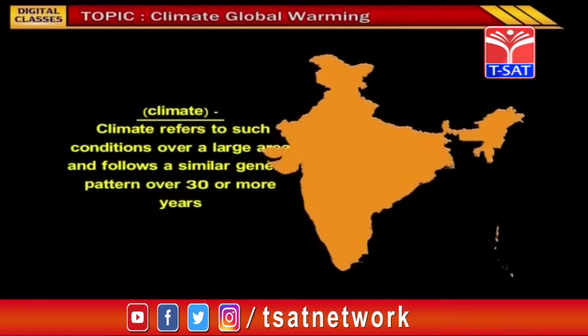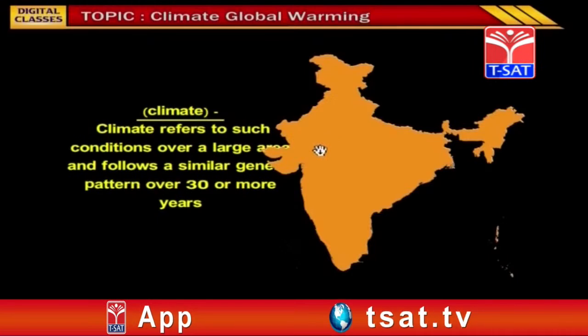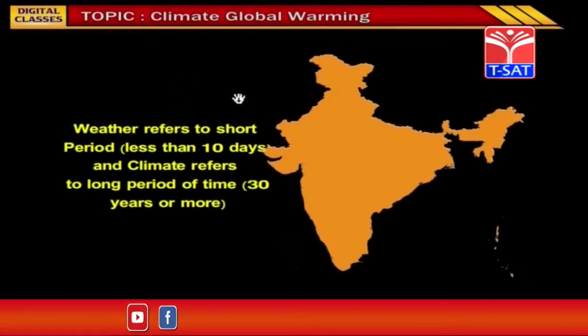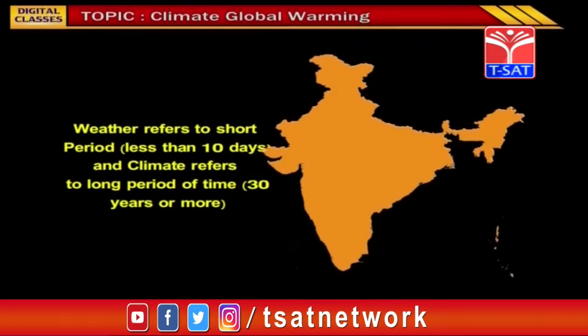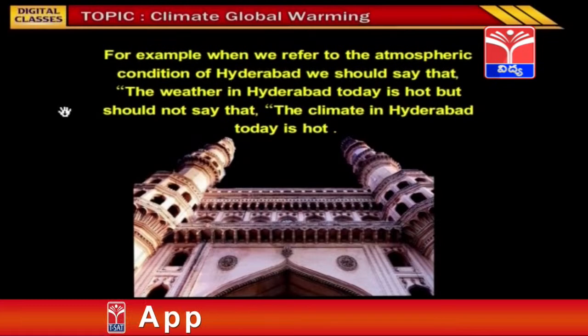Now let us see what is climate. Climate refers to such conditions over a large area and follows a similar general pattern over 30 or more years. Weather refers to a short period less than 10 days and climate refers to a long period of time, that is 30 years or even more. For example, when we refer to the atmospheric condition of Hyderabad, we should say that the weather in Hyderabad today is hot, but should not say that the climate in Hyderabad today is hot.